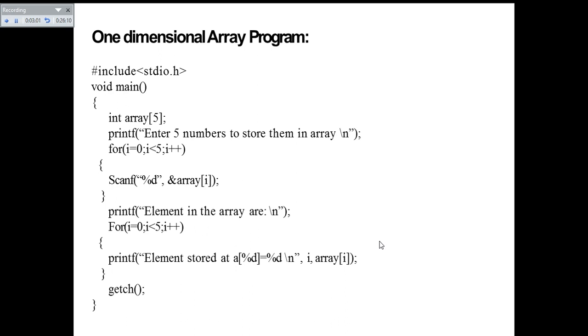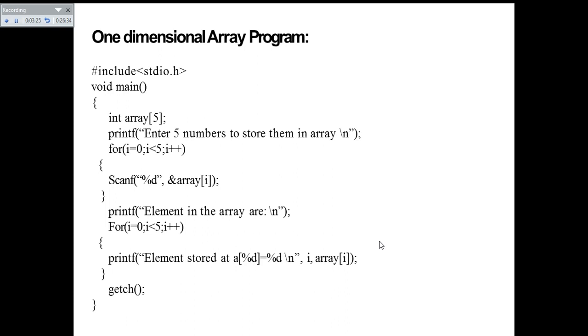Inside the for loop, we have written the scanf function, where using scanf we are storing the integer values in the array at subscript i. For the first iteration, the subscript i is 0, hence scanf("%d", &array[0]). So at the array[0] memory location, you will store the integer value entered by the user.